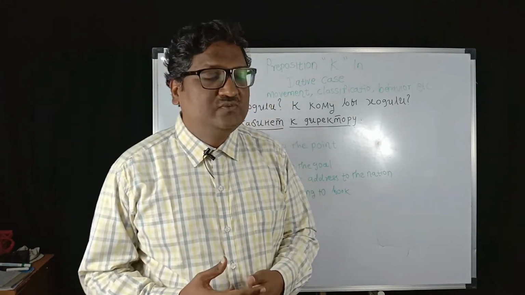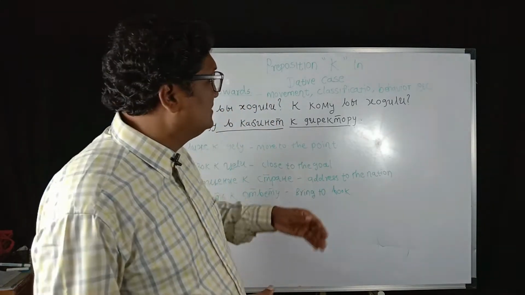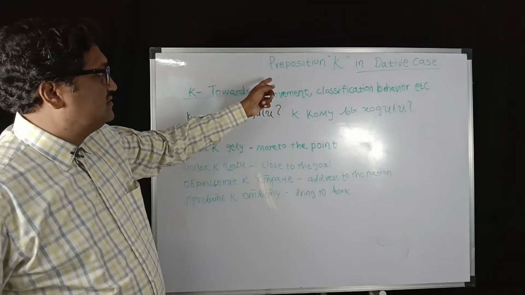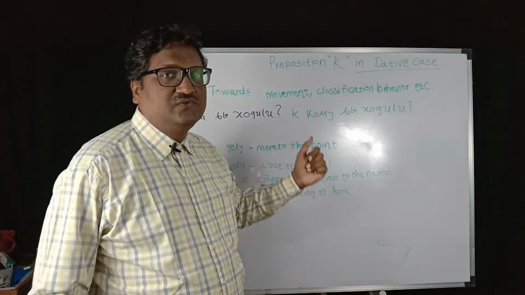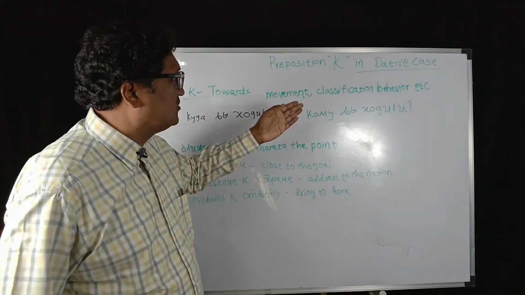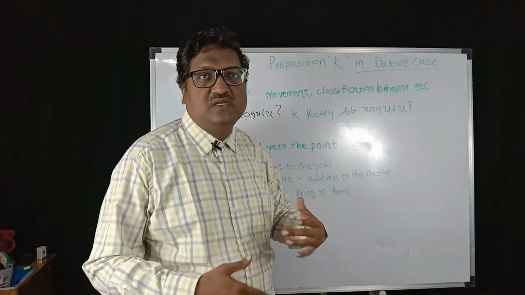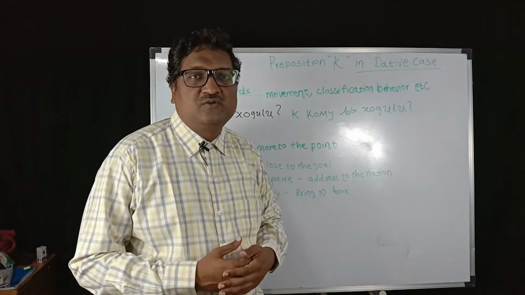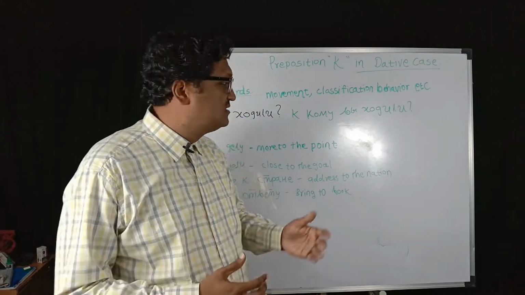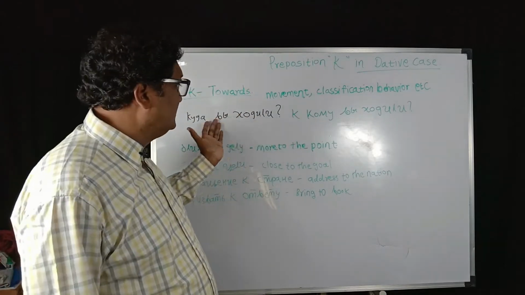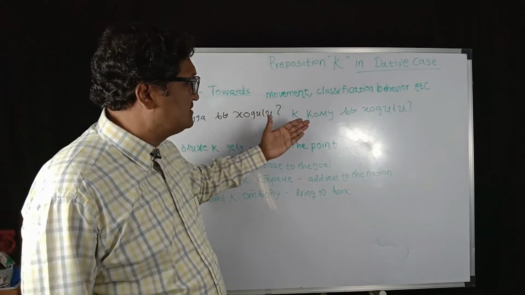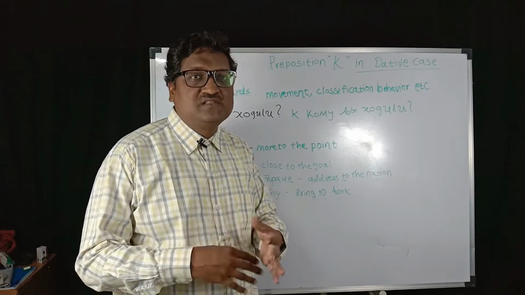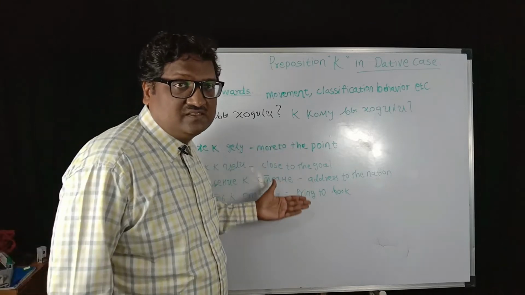Now in this video we are going to have some examples of this preposition к in the dative case of the Russian language. Please keep watching. The preposition к in the dative case is used to indicate movement towards something, or classification or behavior towards something, etc. As an extension of the accusative case and the verbs of motion, preposition к is used. Like "куда вы ходили" is a part of the accusative case, whereas "к кому вы ходили" comes in the dative case. Preposition к is also used in some phrases. Now, these are some examples of the phrases.